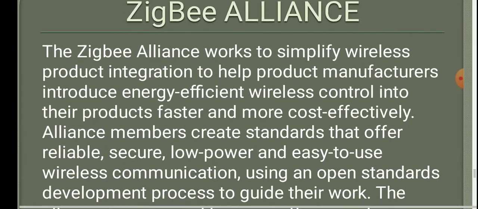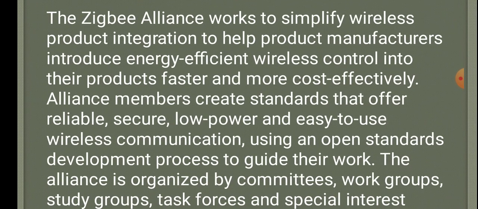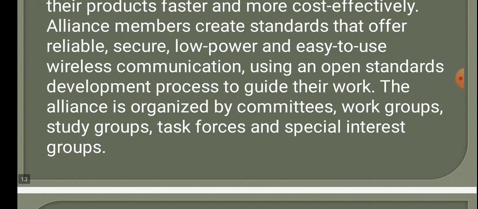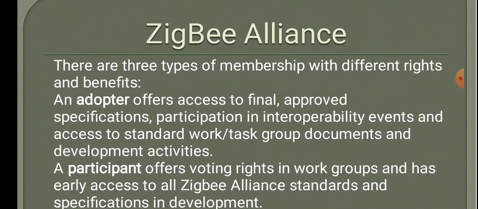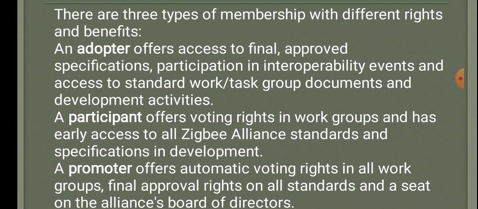ZigBee Alliance. The ZigBee Alliance works to simplify wireless product integration to help product manufacturers introduce energy efficient wireless control into their products faster and more cost efficiently. Alliance members create standards that offer reliable, secure, low power, and easy to use wireless communication using an open standards development process to guide their work. The Alliance is organized by committees, work groups, study groups, task forces, and special interest groups. There are three types of membership with different rights and benefits.